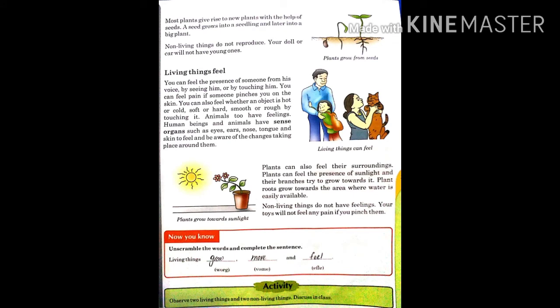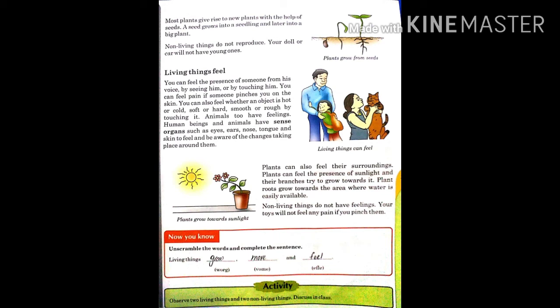Last thing is living things feel. You can feel the presence of someone from his voice, by seeing him, or by touching him. You can feel pain if someone pinches you on the skin. You can also feel whether an object is hot or cold, soft or hard, smooth or rough by touching it. Animals too have feelings. Human beings and animals have sense organs such as eyes, ears, nose, tongue and skin to feel and be aware of the changes taking place around them.